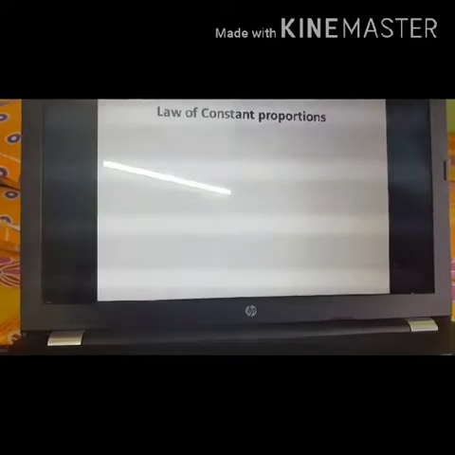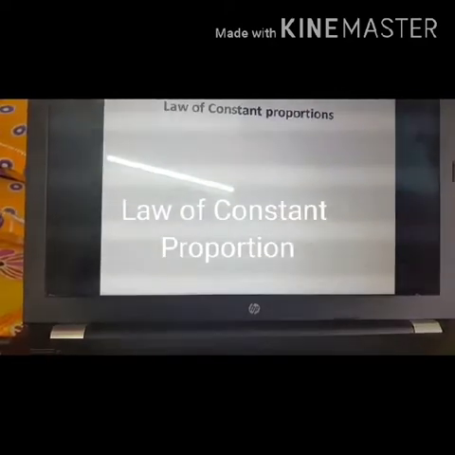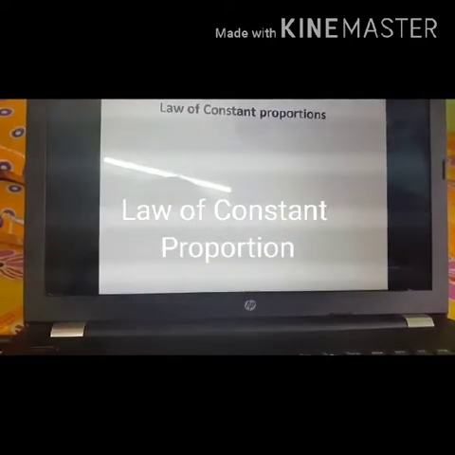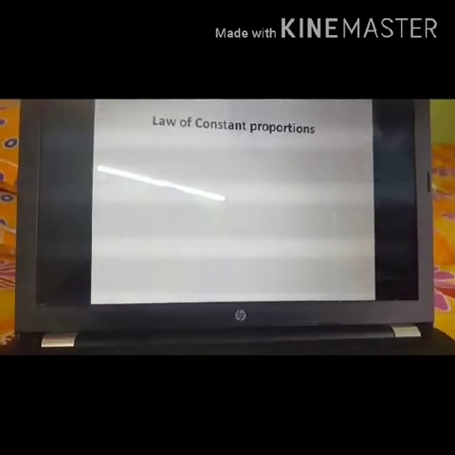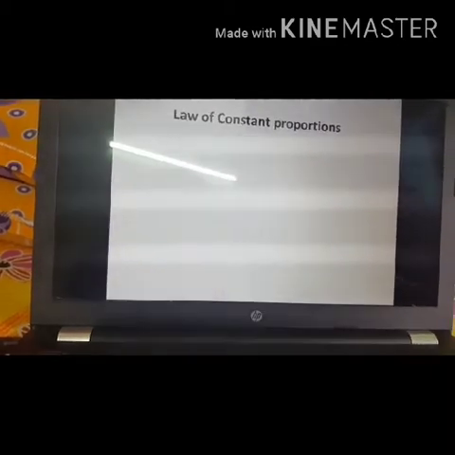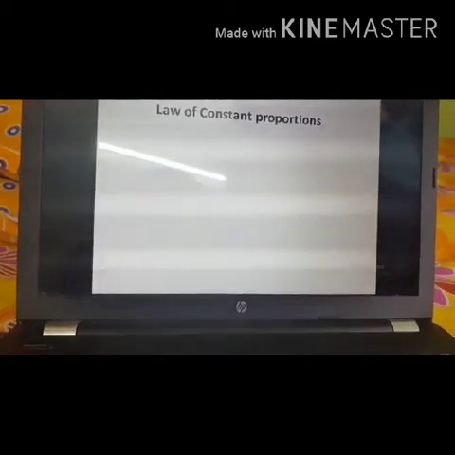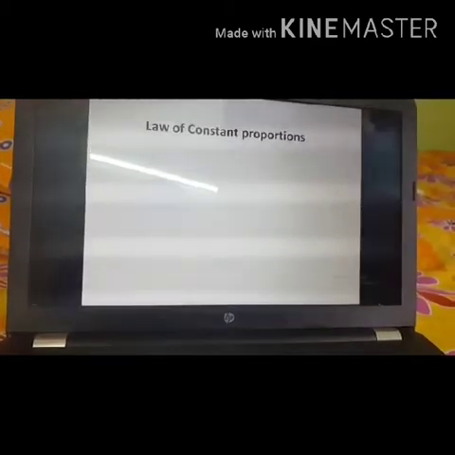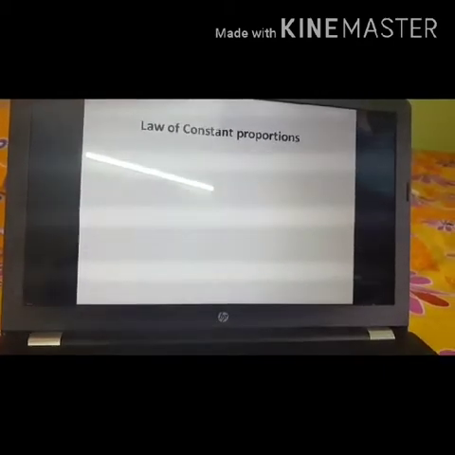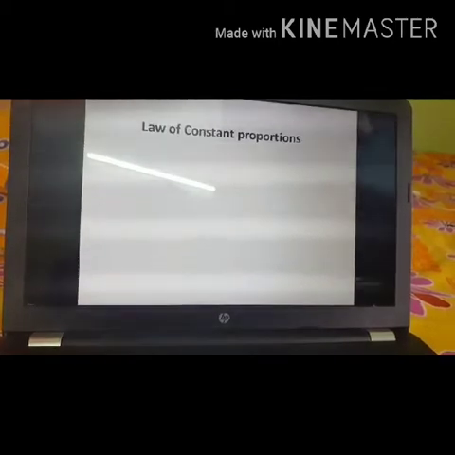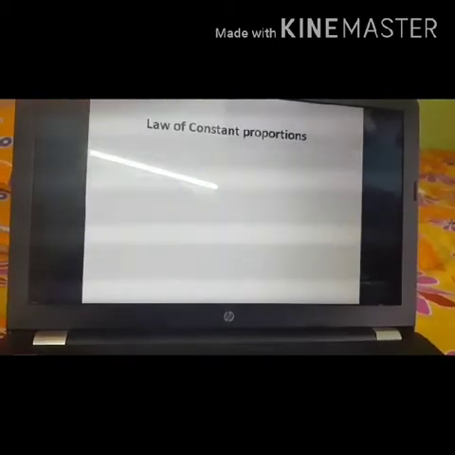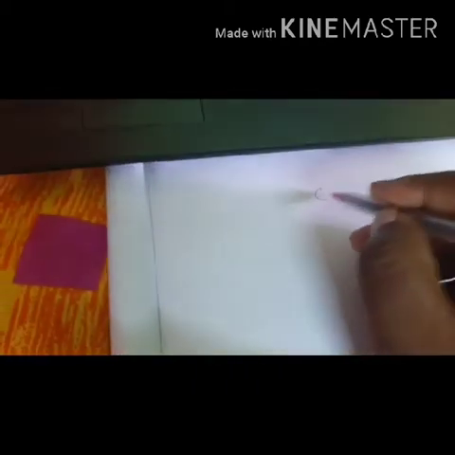Next is the law of constant proportion, which was proposed by scientist Joseph Proust. The law of constant proportion said that a chemical compound always consists of the same elements combined in a fixed ratio of their masses. Suppose I am considering carbon dioxide, which can be formed by different methods.